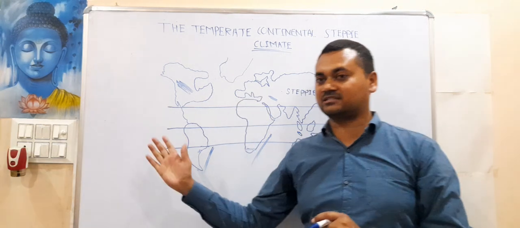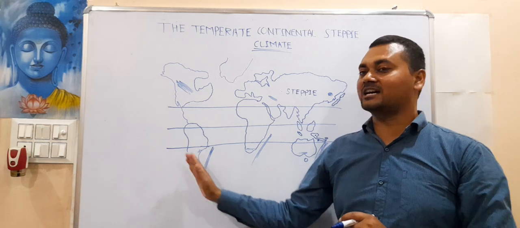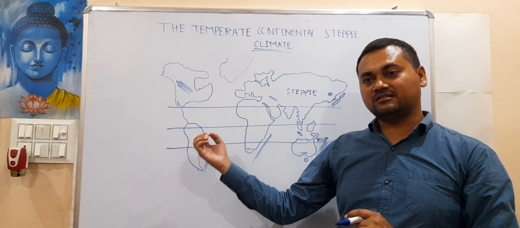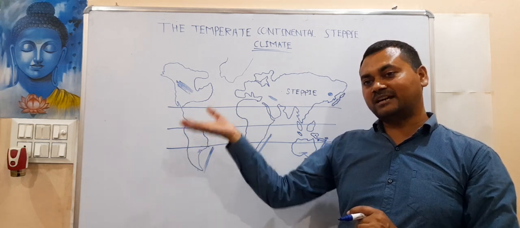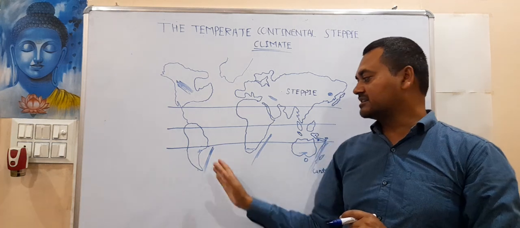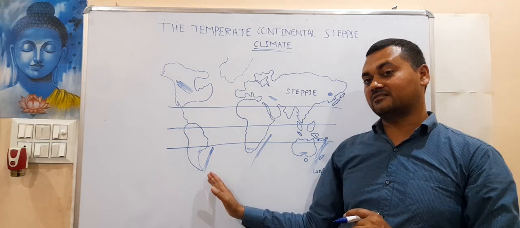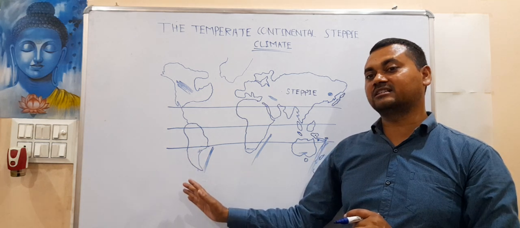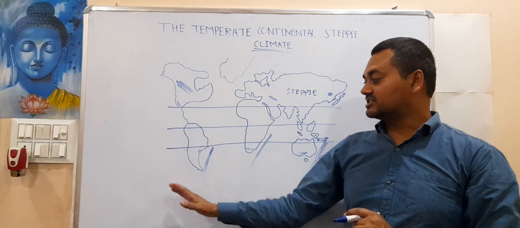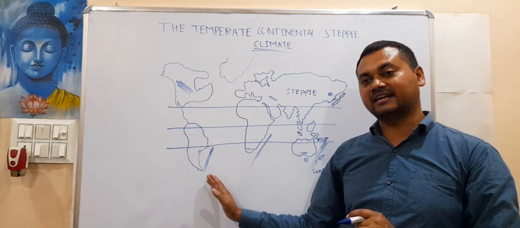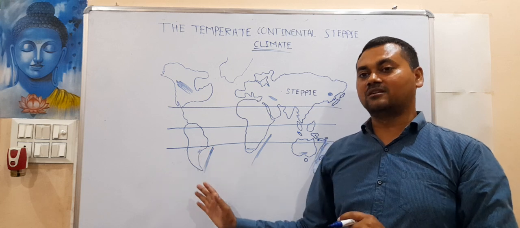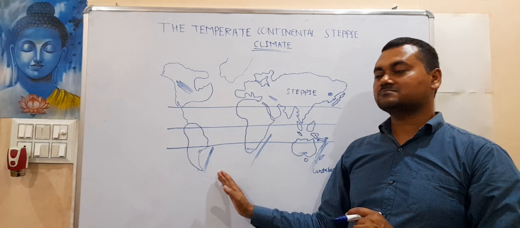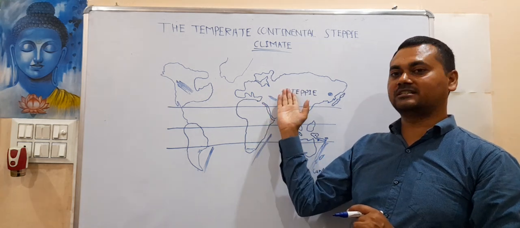I have discussed in my previous classes that cold currents create a desiccating effect, and because of that rainfall hardly happens. But here we are experiencing warm currents. Whatever was being done by the cold current's desiccating effect, just the opposite will be done by the warm currents. That's why rainfall will take place here. This kind of warm current is not visible in the northern hemisphere, after all, it is a continental region.